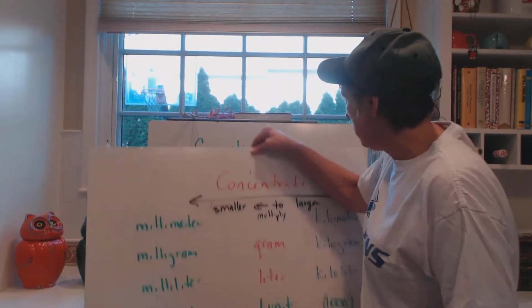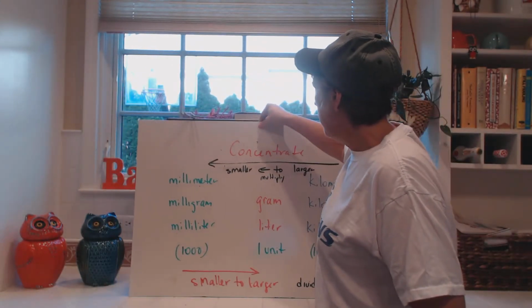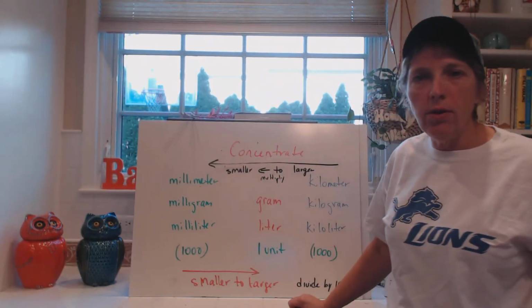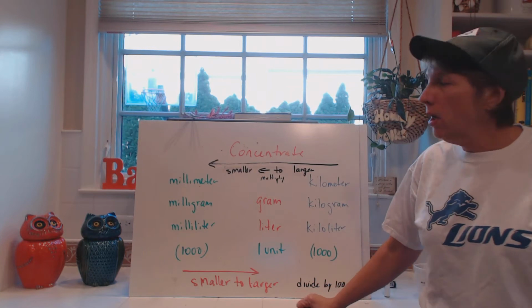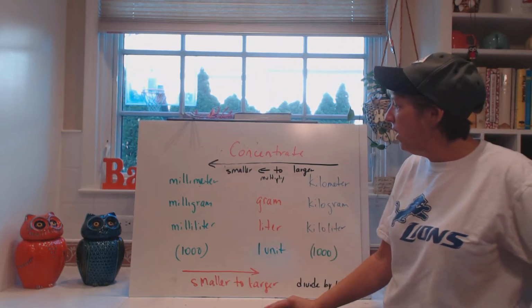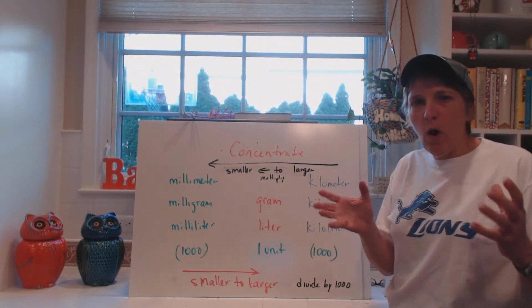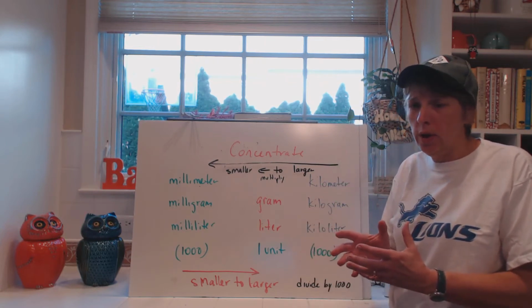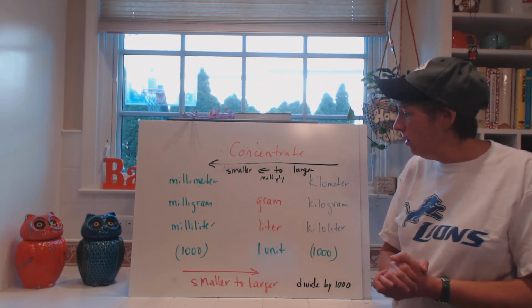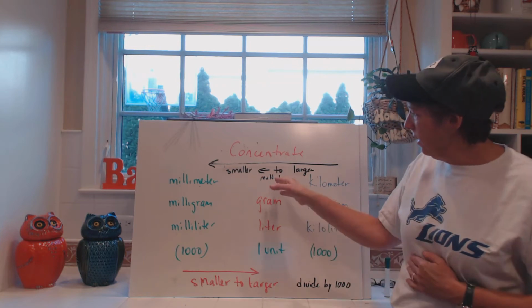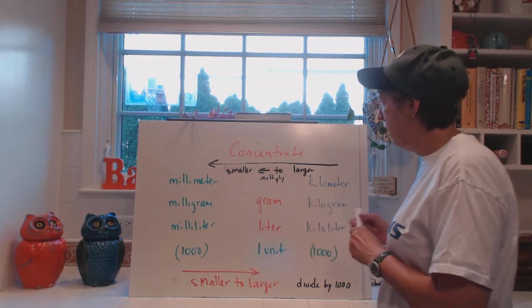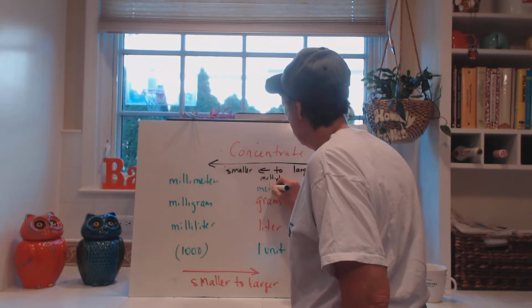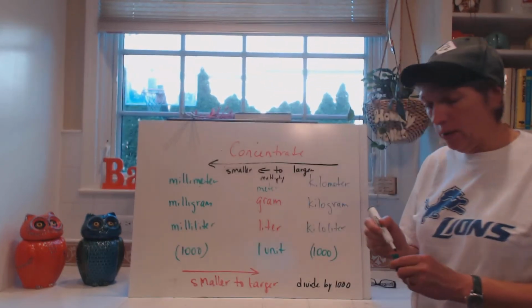So now let's talk about it. The biggest thing that it's going to be hard for you, that you just got to get over the hump, is dealing with when we go back and forth. We're going to use the center, the ones that we use the most frequently, which are going to be gram, liter, and, oh, I left it out, meter. There's a meter here. So meter, gram, and liter.